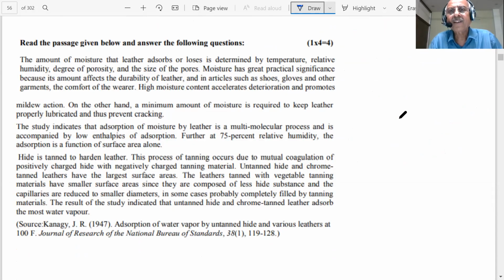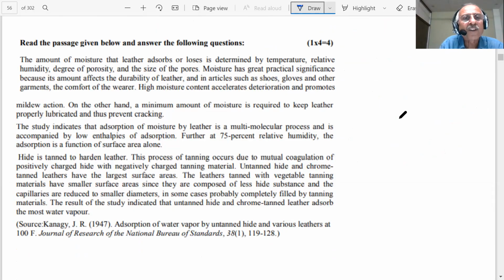Another paragraph is there. How many marks? 4 marks, students. Okay? Then there will be 4 questions. Read the passage given below and answer the following questions, students.